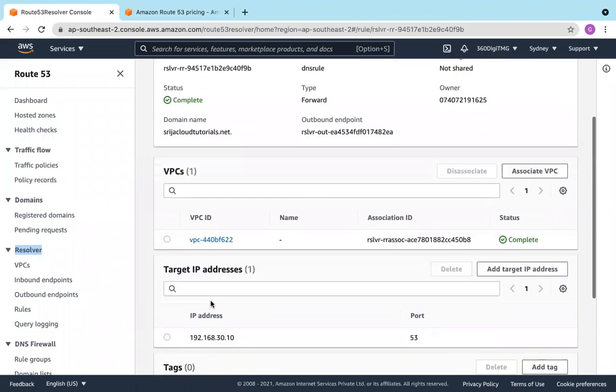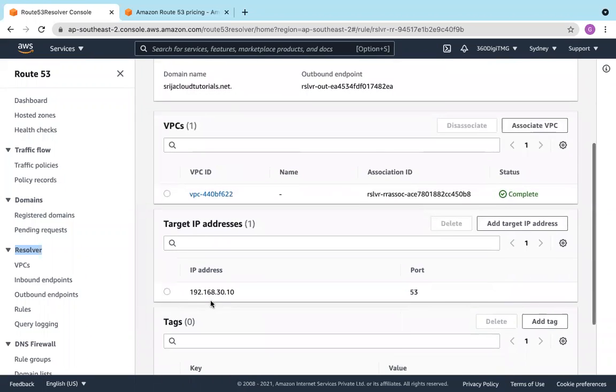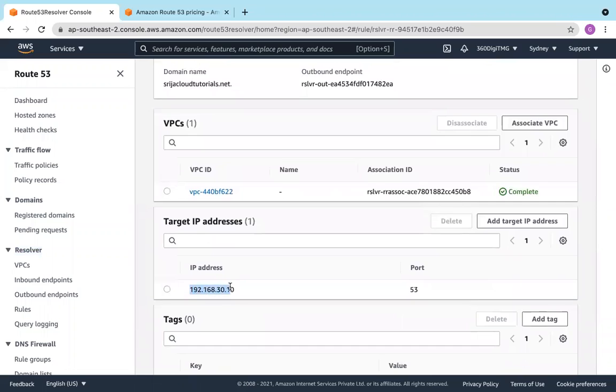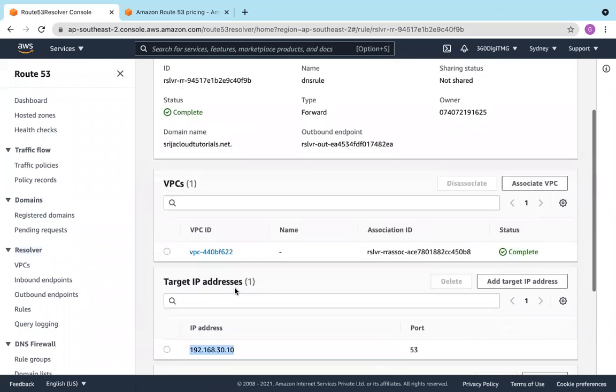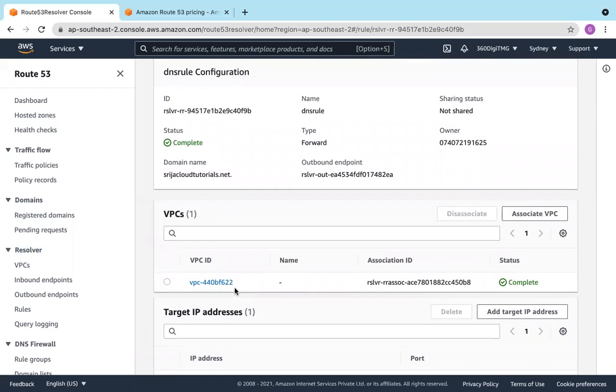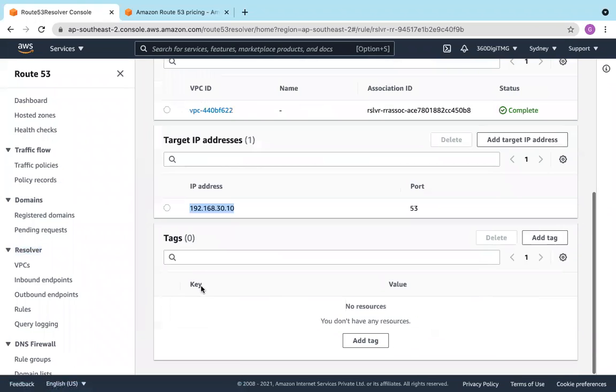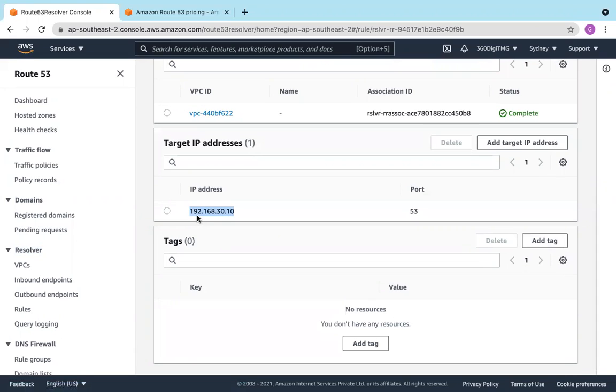And what we have done is, from this IP address, if I have sent any DNS query, then within this VPC, this resolver will be able to route the traffic. I have used some random IP address. So this is how it works.